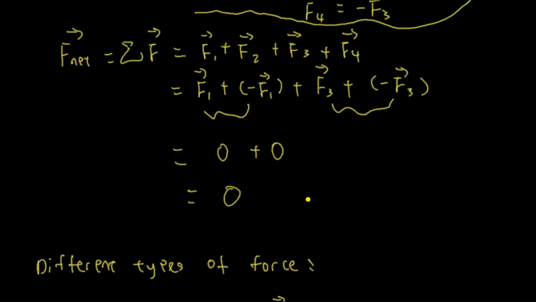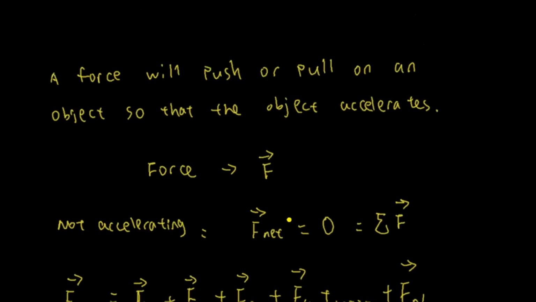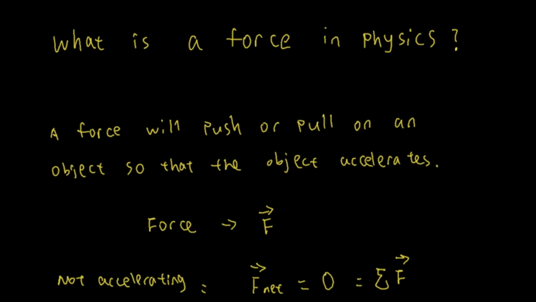The fourth force I want to talk about is the friction force. In friction force, there are actually two types of friction force.